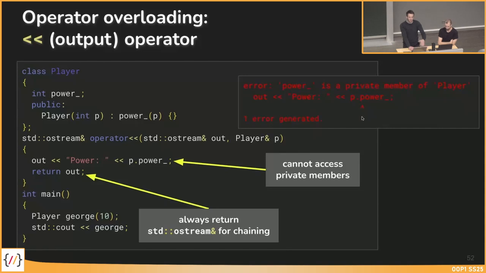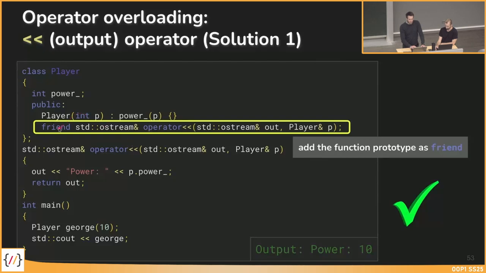Yeah, great. So now we can use the keyword we've learned today. We can use friend by declaring this operator overloading method of this output operator as friend. As you can see here, I add friend to the signature of this method here, and then we have access to the private member power in this case. And now it works. And now I can do something like cout and a player object, which then outputs power colon 10 in this case.